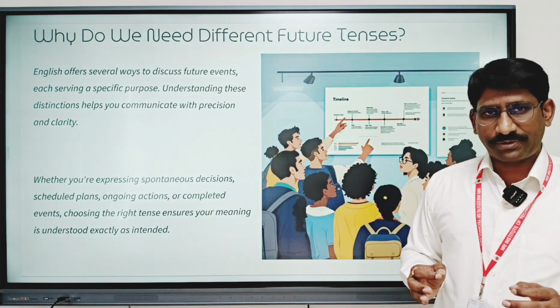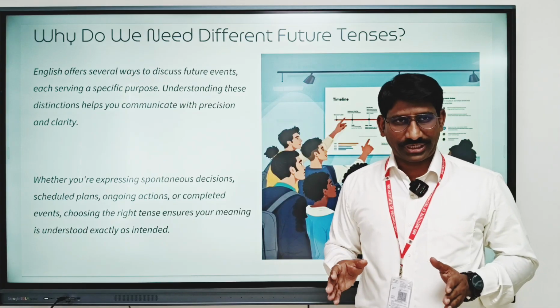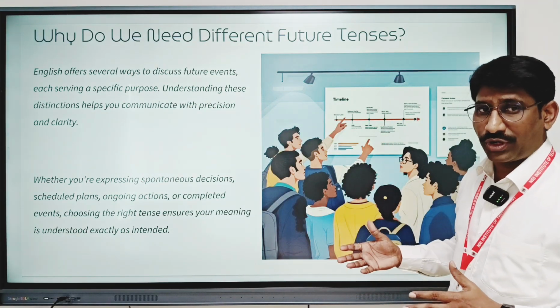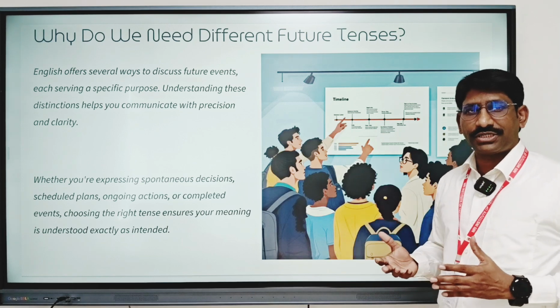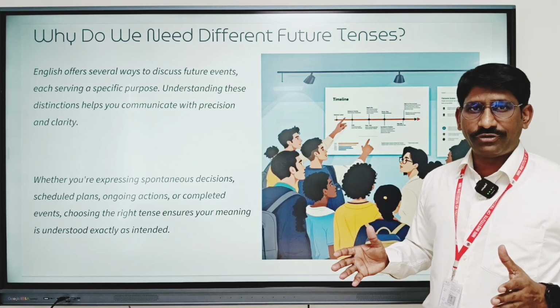So precision of expression depends on how you choose to use which aspect of future tense. Let us look into those aspects of future tense, which will help us to understand what kind of expression we can use and how that communicates a particular idea about future activity.